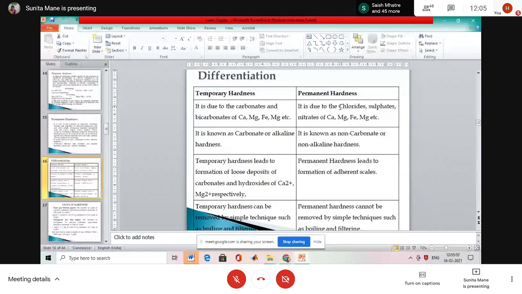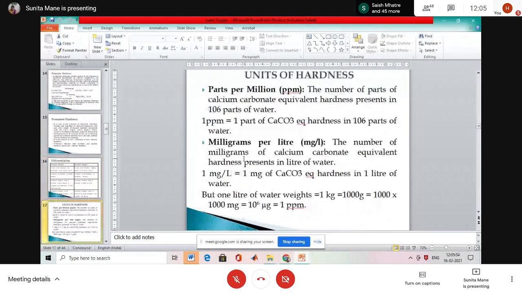Okay, then next unit, how many units are there for hardness? 2 units, ma'am. Parts per million called ppm and milligrams per liter. Is it clear? Yes. So everyone understands?